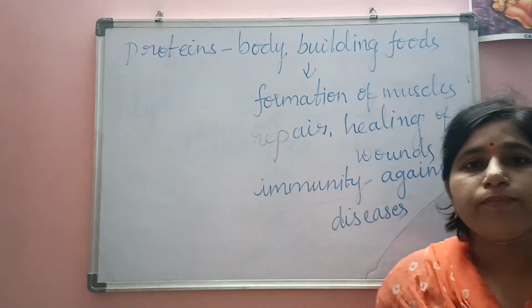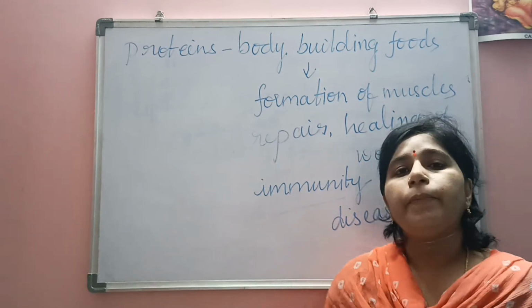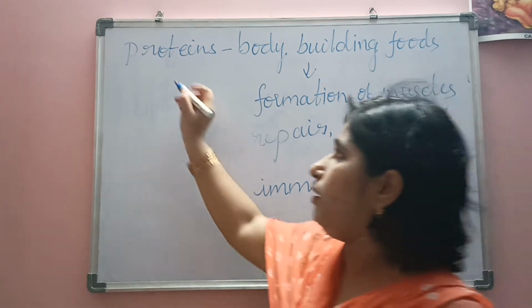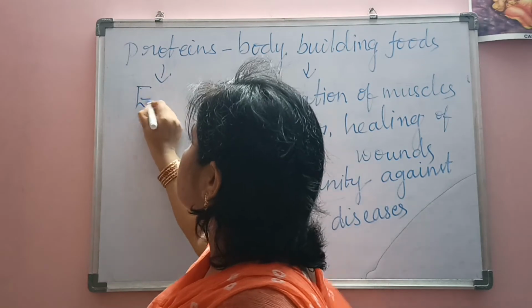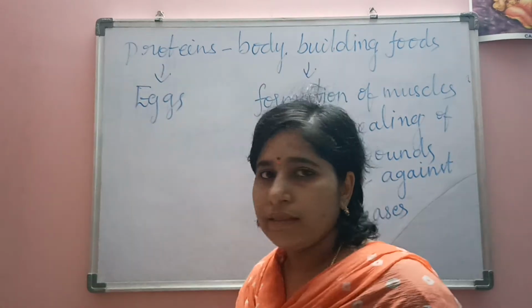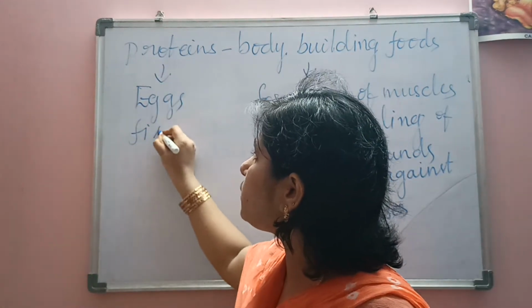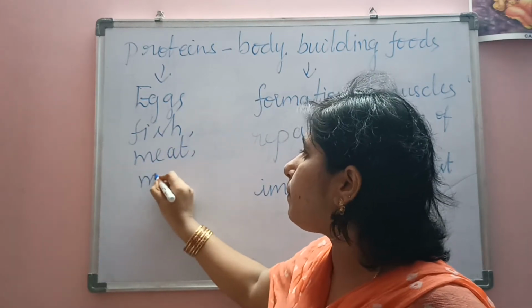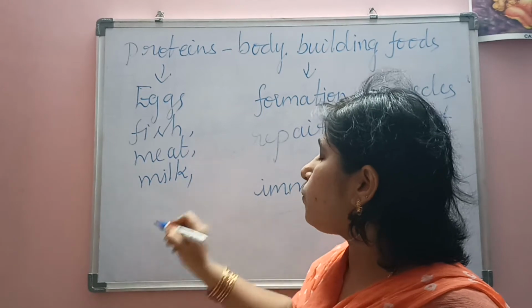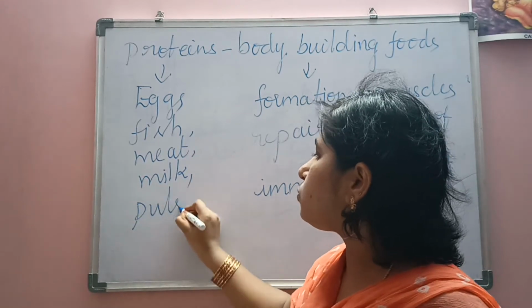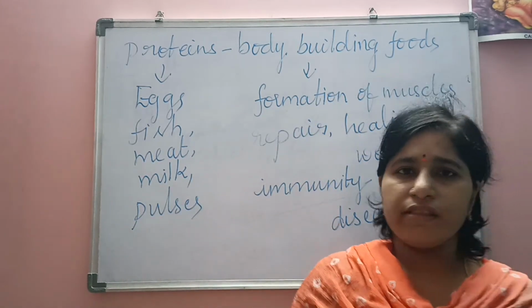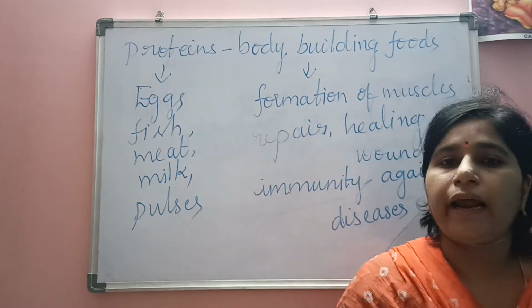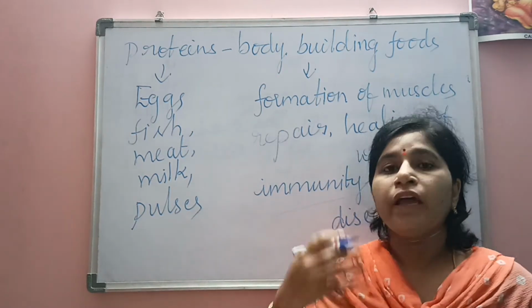And where can you observe the proteins in the food? If you see eggs, you can observe the proteins in the eggs, in the fish, in the meat, in the milk, and in the pulses. Pulses means all types of dals, like red gram, green gram, Bengal gram, groundnut.